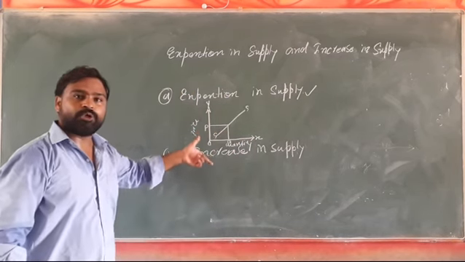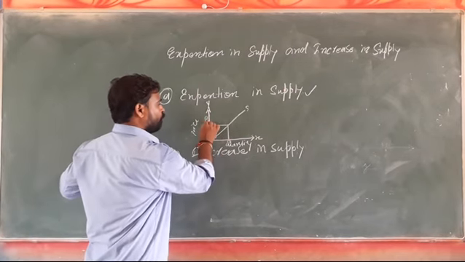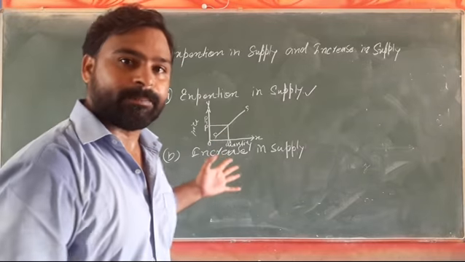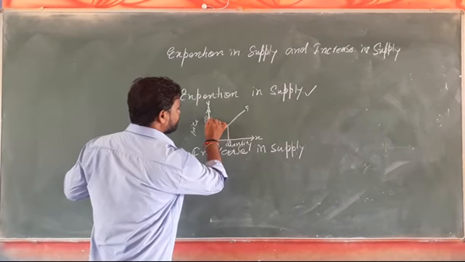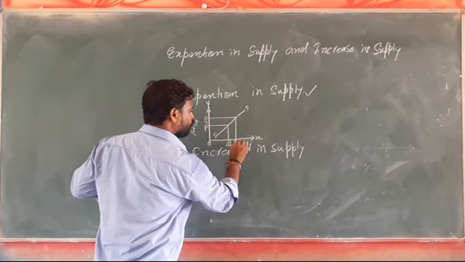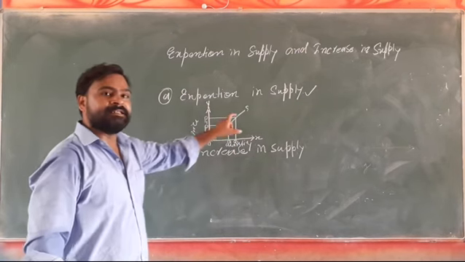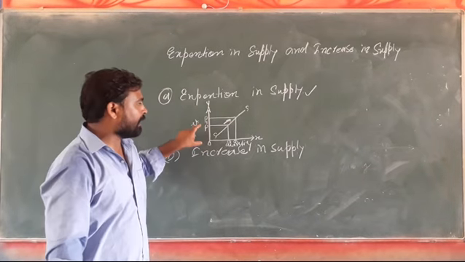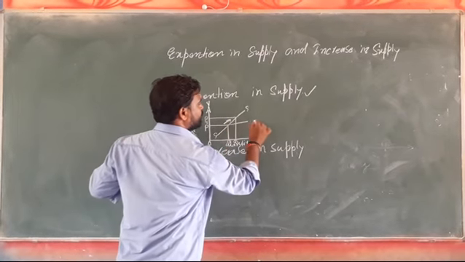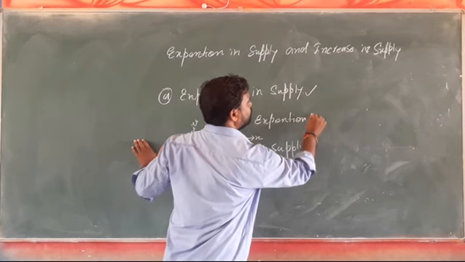Here we are going to increase the price of the commodity. We are increasing price from OP to OP1, and when increase in price leads to increase in the supply, as price is increasing, supply will also increase from OQ to OQ1. Here we can say the supply is increasing as a result of increase in the price of the commodity. So that will be known as expansion of supply.